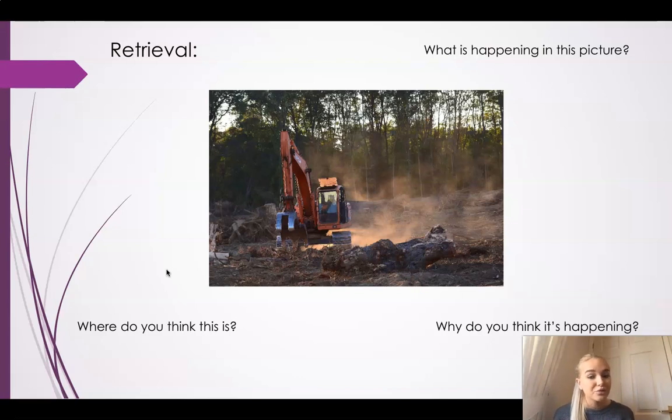You are going to be persuading someone else to either cut down the trees or not cut down the trees. And over the next few lessons and after half term, you're going to be learning a lot more about deforestation, and we're going to be reading some stories to show and really understand what that means. But for now, I just wanted to introduce you to it so that you have a bit of an understanding before you read our text later on.